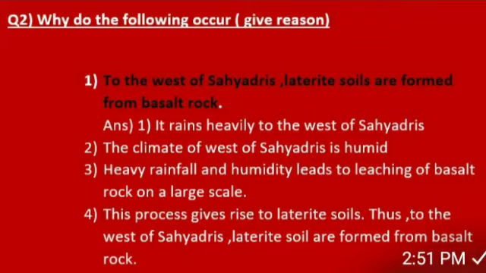It rains heavily to the west of Sahyadri, that is the Konkan region. The climate to the west of Sahyadri is humid. Heavy rainfall and humidity lead to leaching of basalt rock on a large scale. This process gives rise to laterite soil. Thus, to the west of Sahyadri, laterite soils are formed from basalt rock.